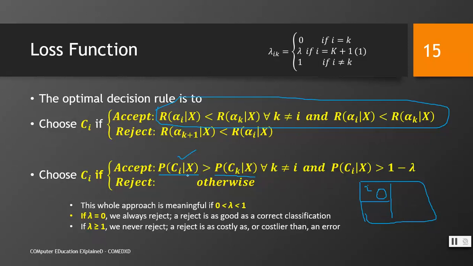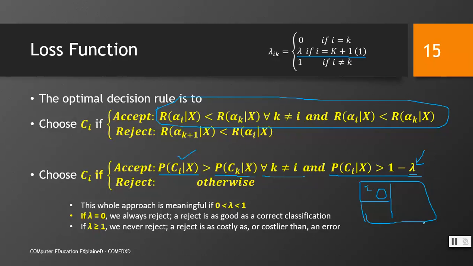choose this class. In case of risk, we want to see the minimal value, and in case of probability, we would see the maximum value, right? For all k not equal to i. And P(Ci given X) greater than 1 minus lambda. It says that the probability of putting X in class Ci is equal to 1 minus lambda, where lambda is some error that we have already denoted, putting it outside, right?